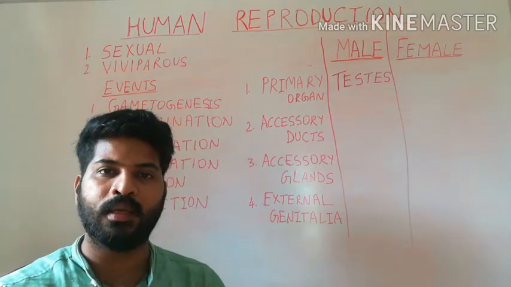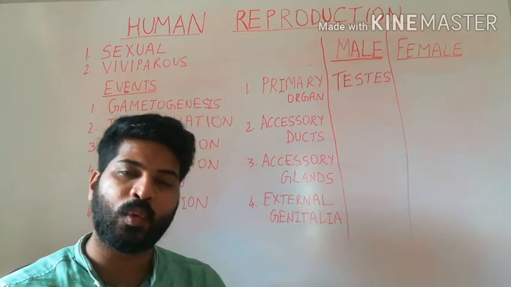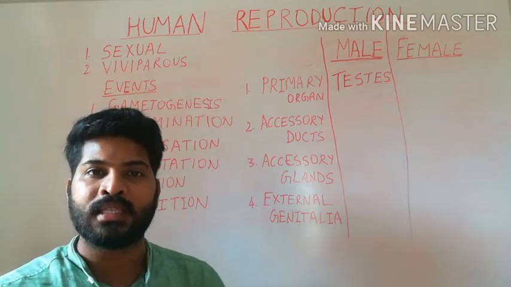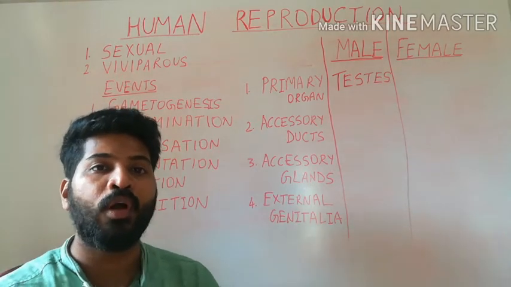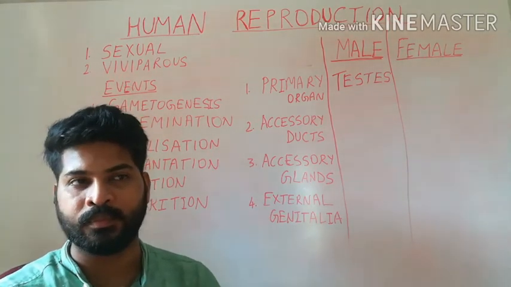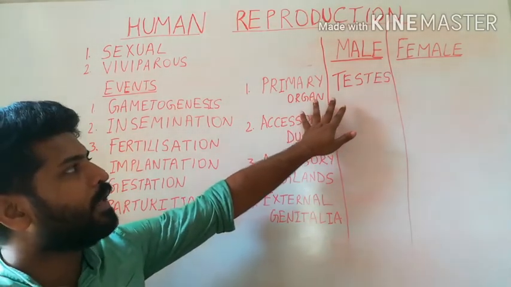The androgens' primary hormone is testosterone, which is also required for the development of secondary sexual characters at the time of puberty. That is about the structure of testis.